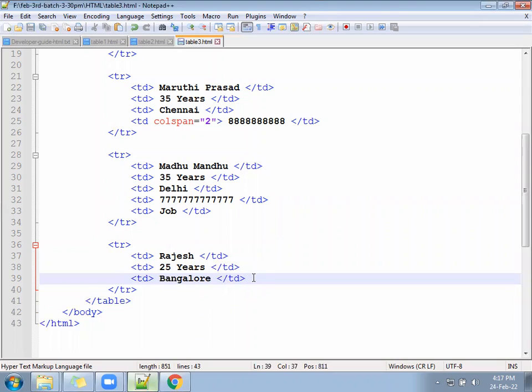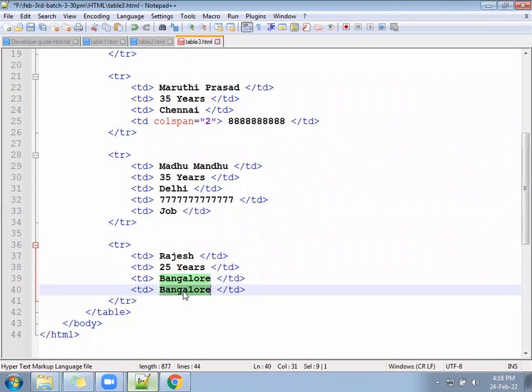Next, what has he missed out? He has not given the mobile number, but he has given the service. Okay. Bike repair.